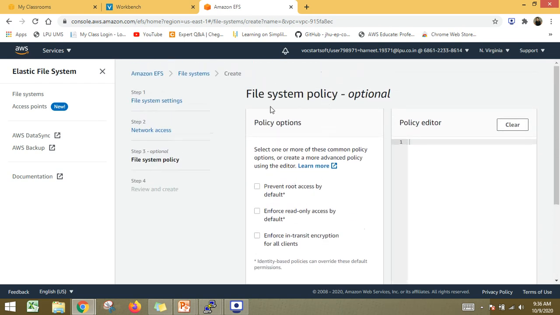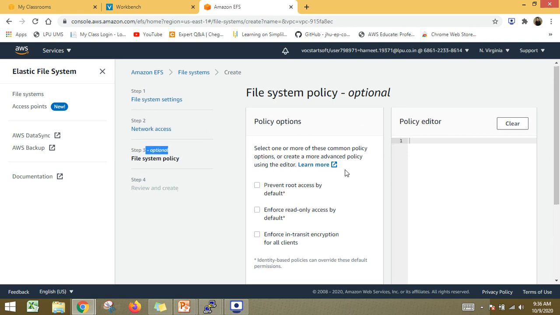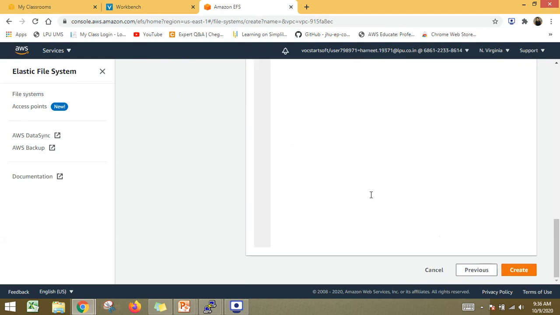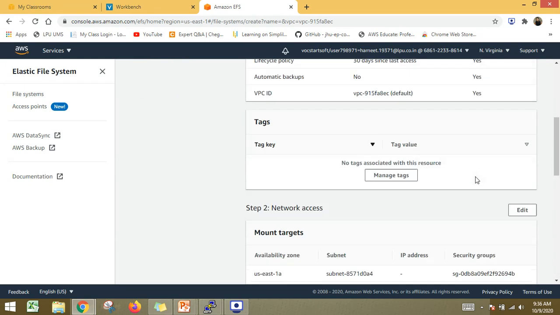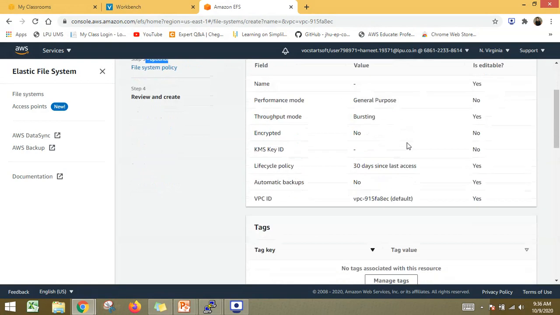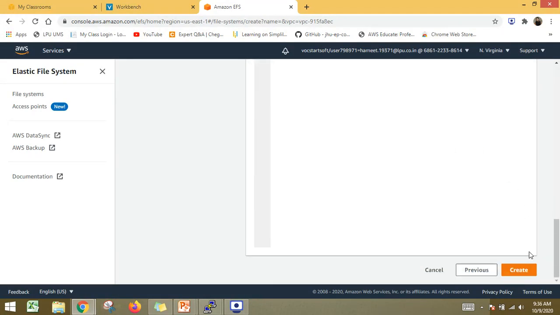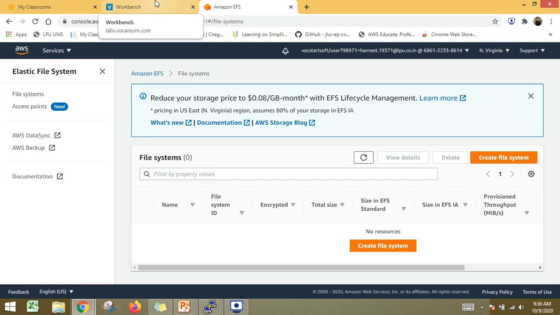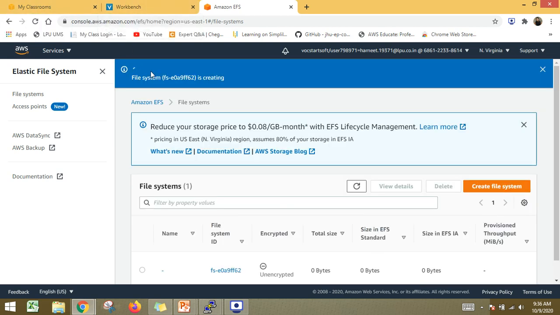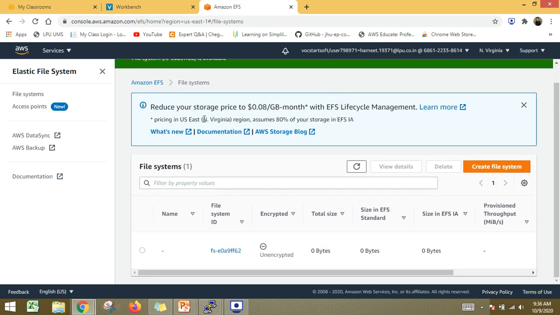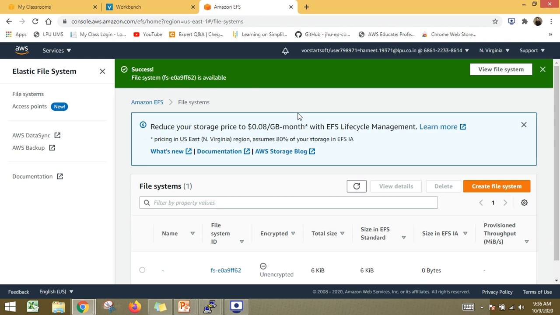Next they are asking me if I have to impose any policy on this EFS. For the time being, as it is optional, I am just skipping this point, directly heading next. This will be a full-fledged description of what I have done. It is a review kind of thing. Let's proceed ahead. Everything seems perfect here. Now it will take some time for the creation of this EFS service. So let it be done. And the EFS service is available now.